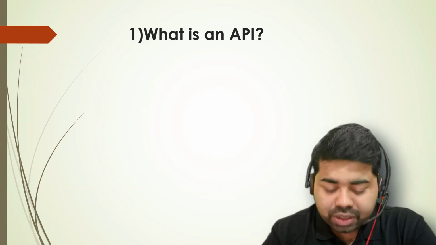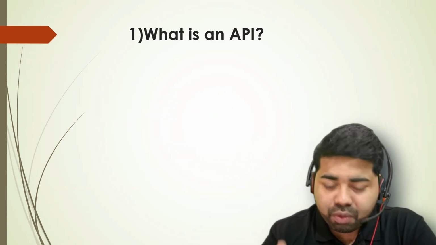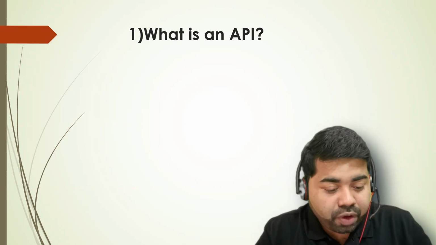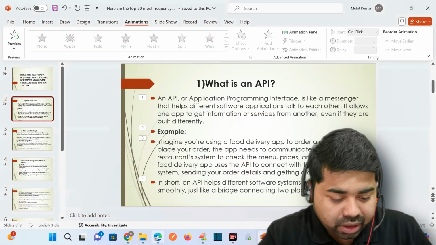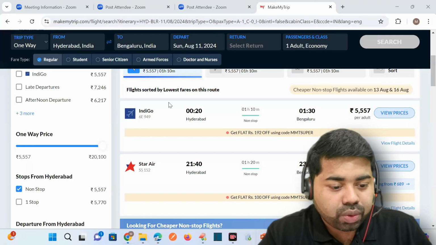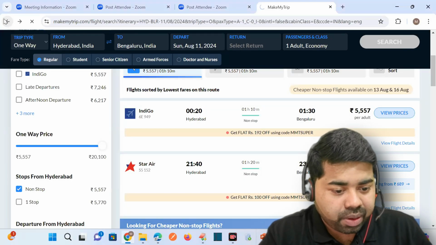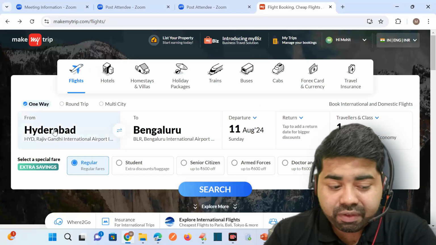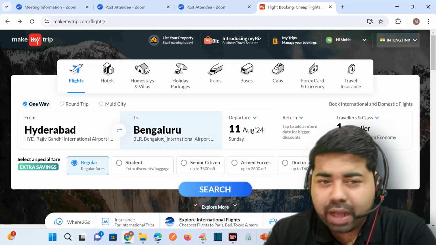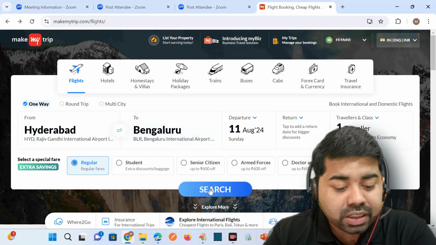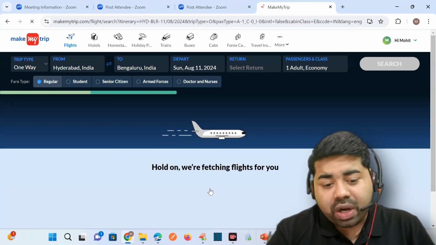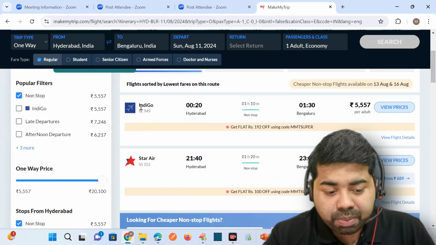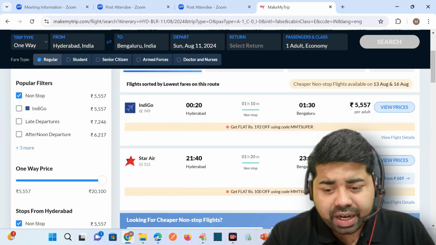So I will give you an example. Suppose I am staying in Hyderabad, I want to go to Bangalore. So we will go to MakeMyTrip, right? In MakeMyTrip, suppose I have to search flights from Hyderabad to Bangalore. So when you click on the search button, what happens? It will display all the information, suppose we have Indigo, Star Air, right?